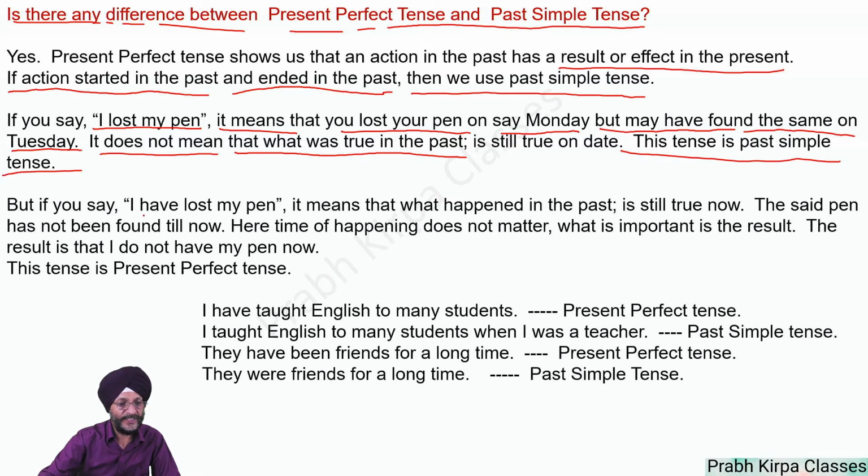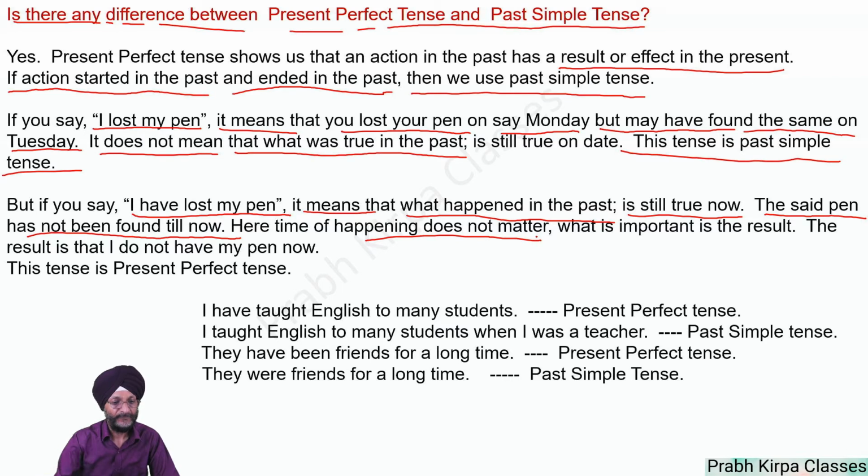But when you say, "I have lost my pen," it means that what happened in the past is still true now. That is, the said pen has not been found until now. I am not having that pen now. Here, time of happening is not important. That is, when you lost your pen is not important.